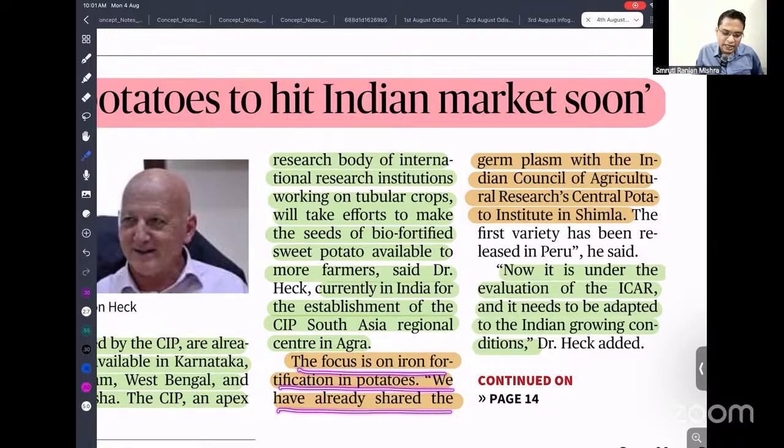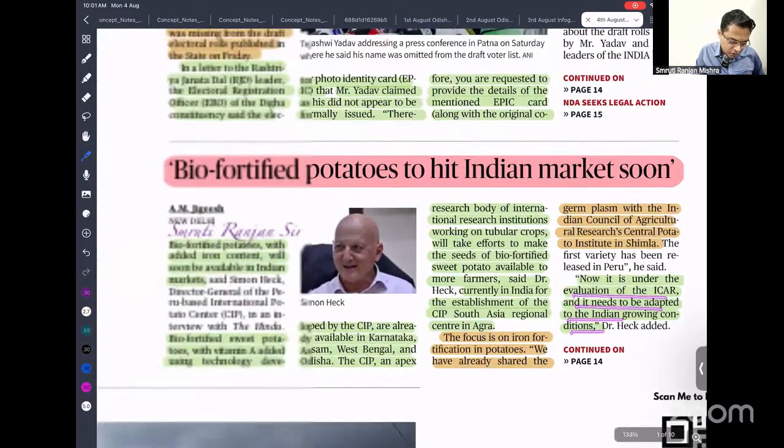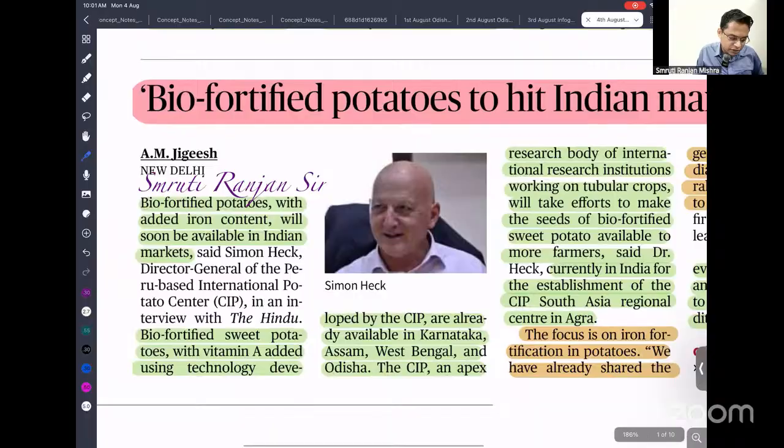We have already shared the germplasm with the Indian Council of Agricultural Research for potato farming. Now it is under the ICAR, that is the Indian Council of Agricultural Research, to adapt it to the growing Indian conditions. So if you look into that, this organization does not belong to India, rather it is